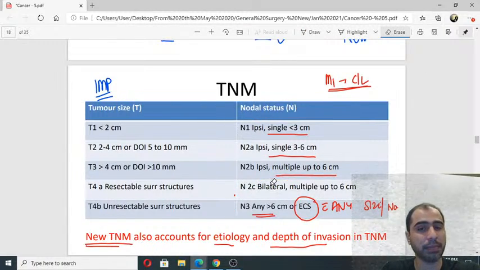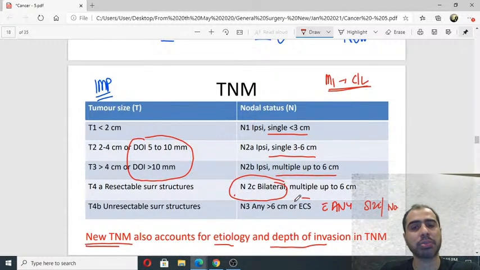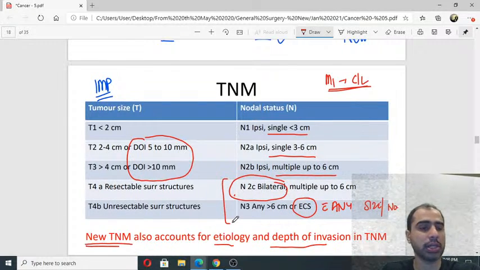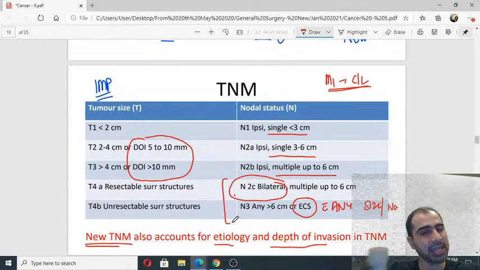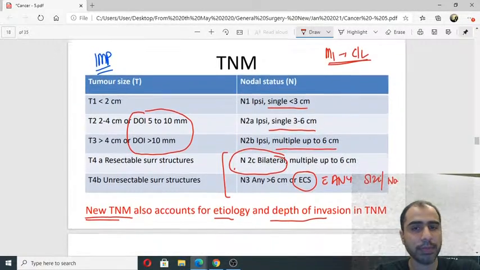In this staging, it's same like thyroid. You need to focus only on 3 points: depth of invasion, bilateral, and extracapsular spread. And no, they are correlates. बस इसी पे क्वेश्चन आएगा, और कोई तरीके से ट्विस्ट नहीं करेंगे. Are we clear on this?